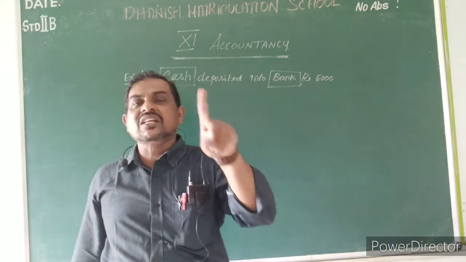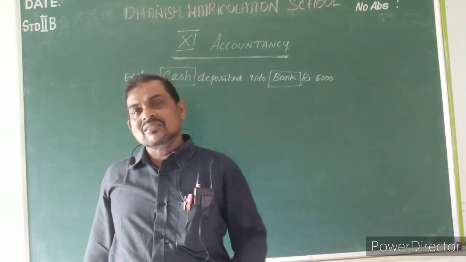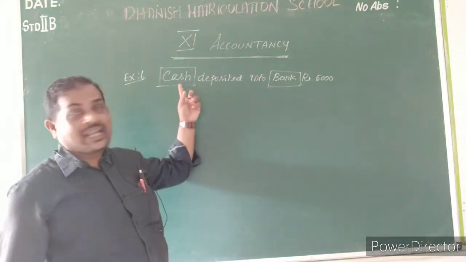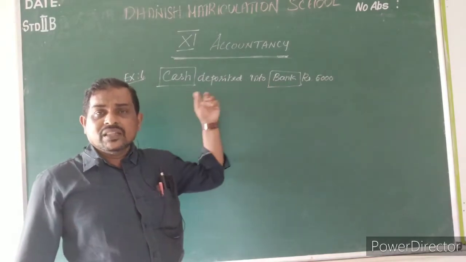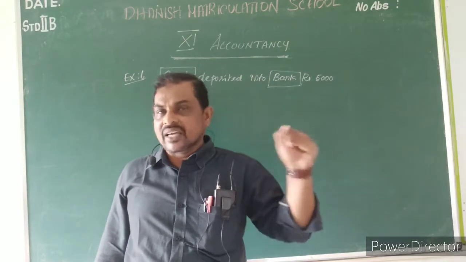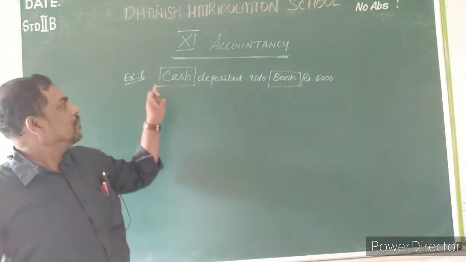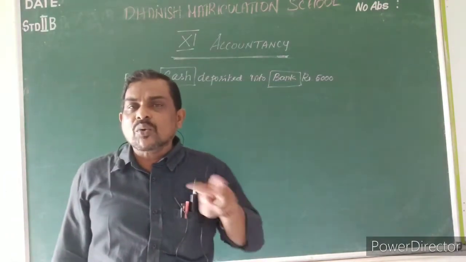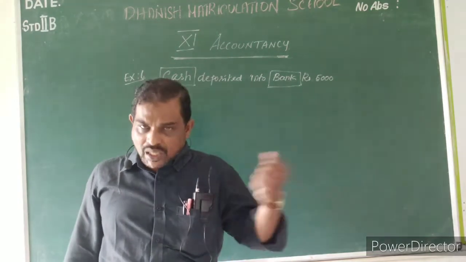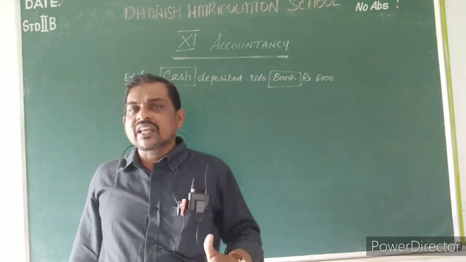Definitely each transaction consists of 2 accounts, one a personal account and another a real account. Of these 2 accounts, one will come in the debit and the other in the credit. We have to check that based on the golden rules of accountancy. Now you tell me, cash is a real account. What is the real account rule? Debit what comes in, credit what goes out.